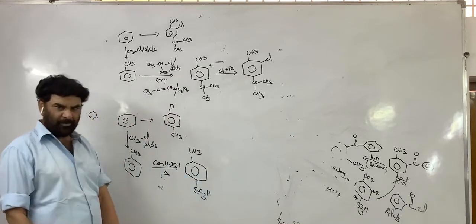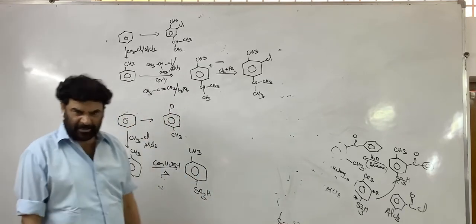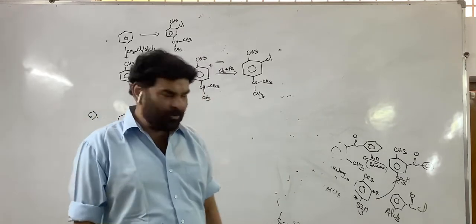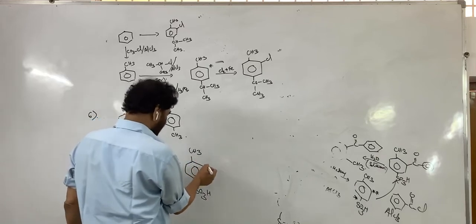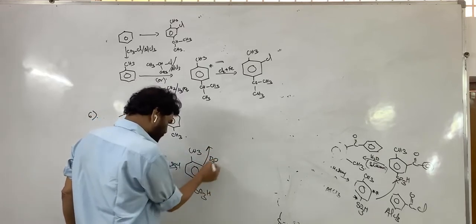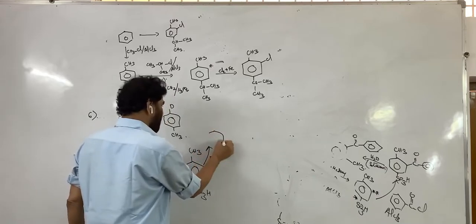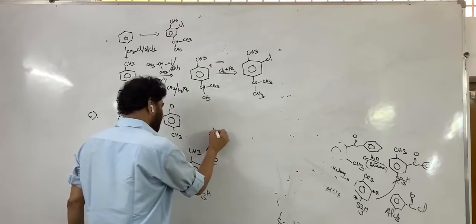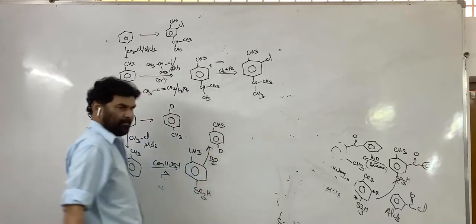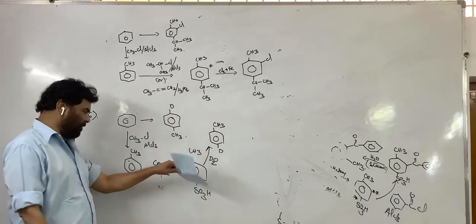This can be removed by treating with steam. Instead of steam, if it is treated with D2O, this is replaced with D. Therefore, this is methyl, this is D. So, this is one way.